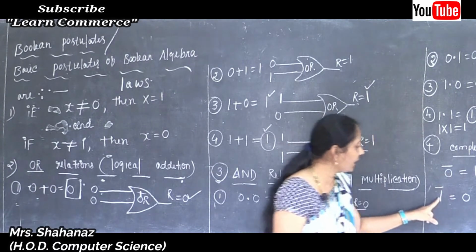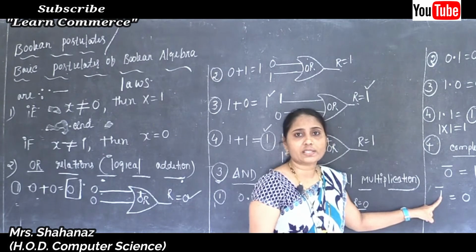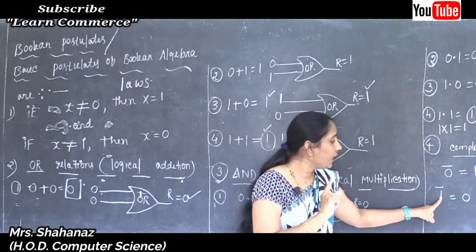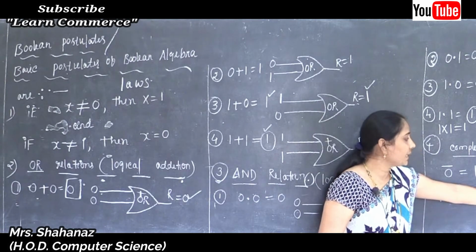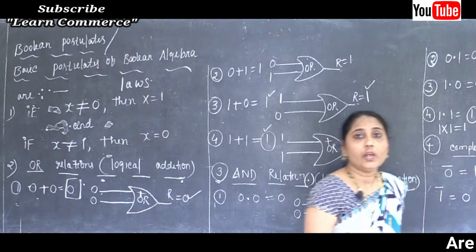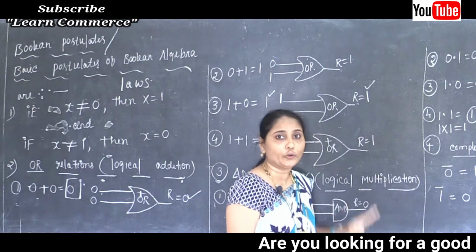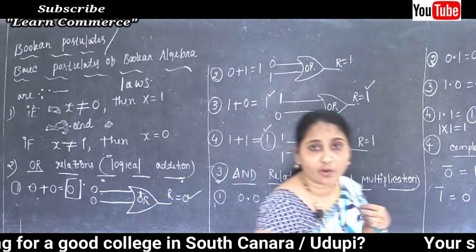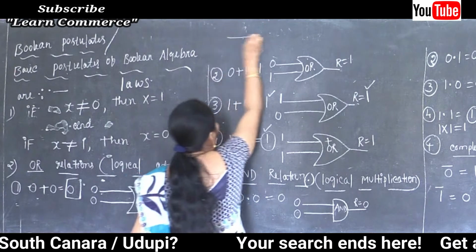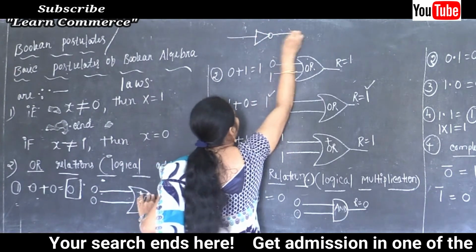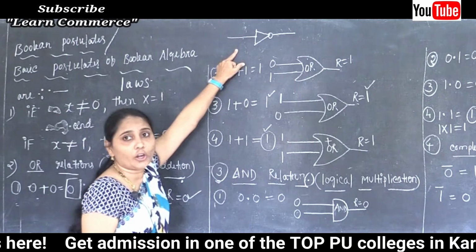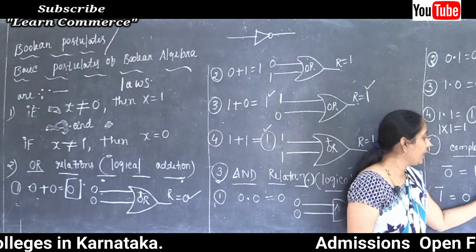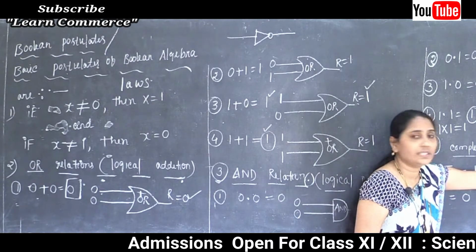And next one is not true. So what's the answer? Not true is false. The false value is equal to 0. Now depending on the value, we just completed one symbol for the not false as well as for the not true. And we know how to use the symbol of the NOT gate. The symbol of the NOT gate we are going to draw in this way. So this is called the NOT gate symbol. So our complement rule is equal to the NOT gate. So 0, not, the result is 1.